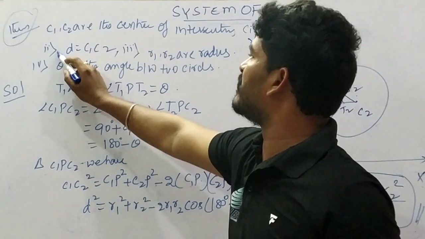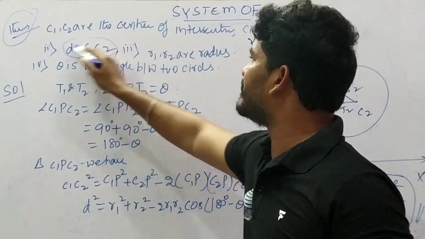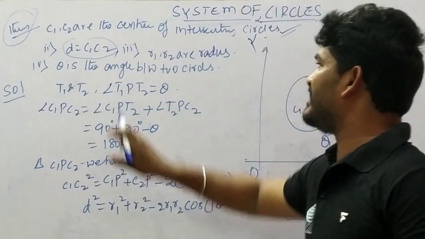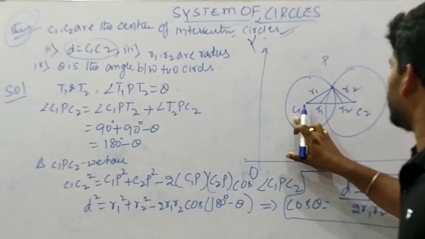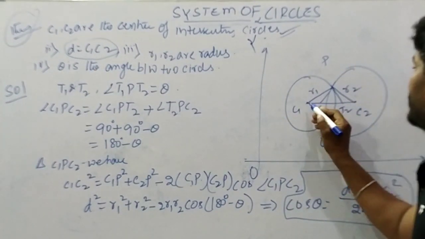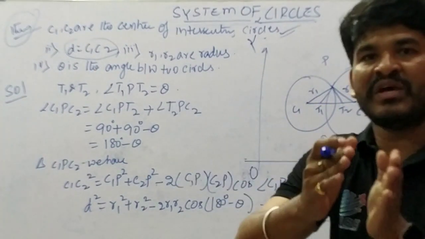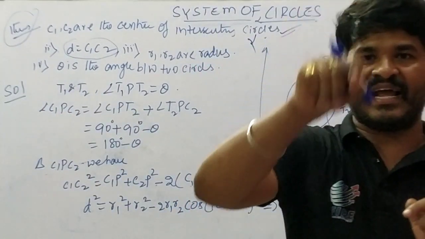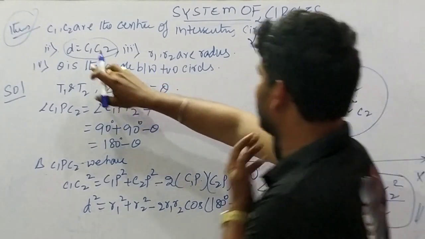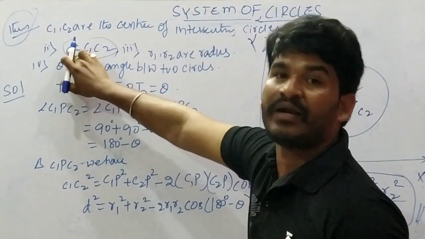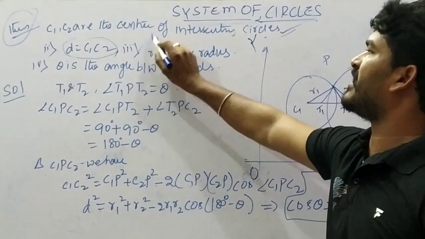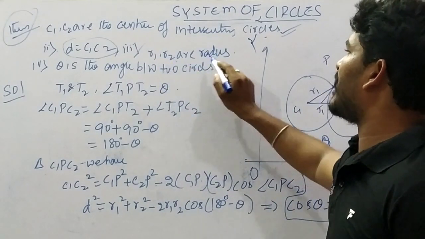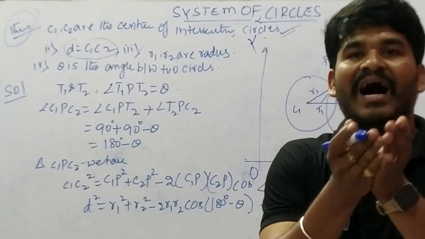Second, D equals C1C2, which is the distance between the centers C1 and C2. Third, R1 and R2 are the radii.